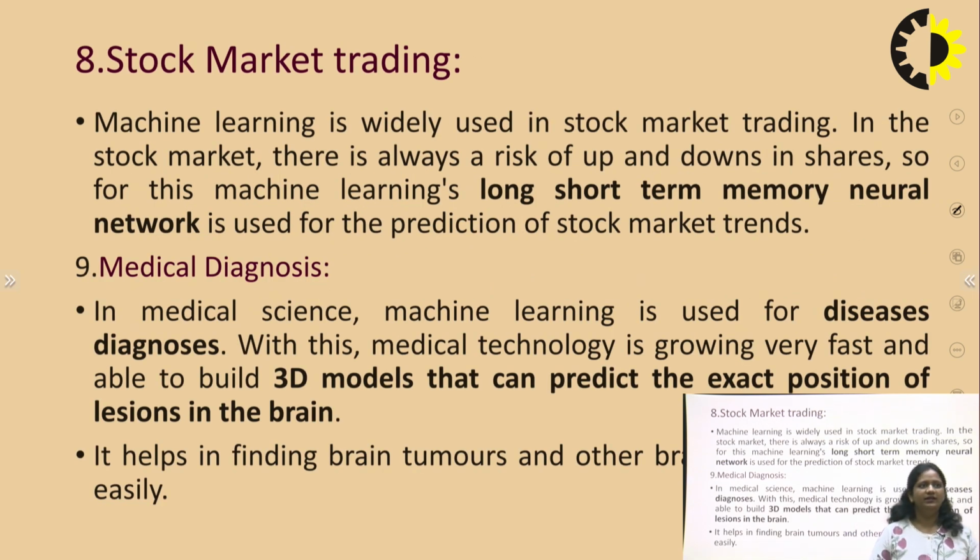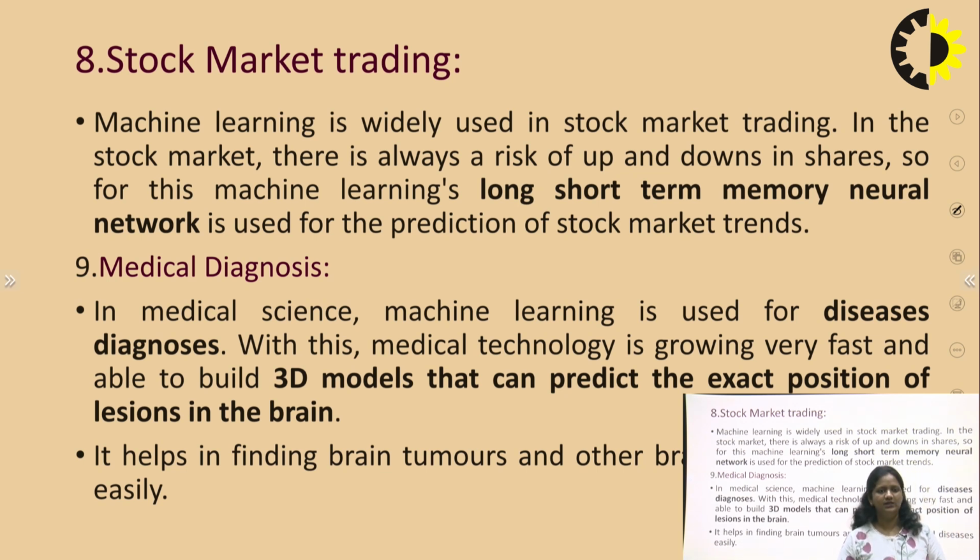Then the next application where machine learning is used is stock market trading. Machine learning is widely used in stock market trading. In the stock market, there is always a risk of ups and downs in shares. Share prices change every second, every hour, every day.